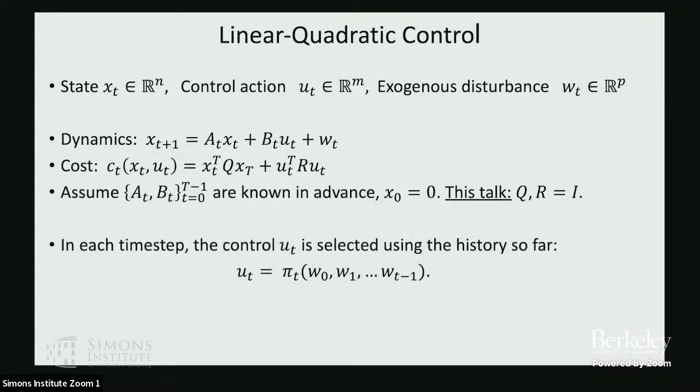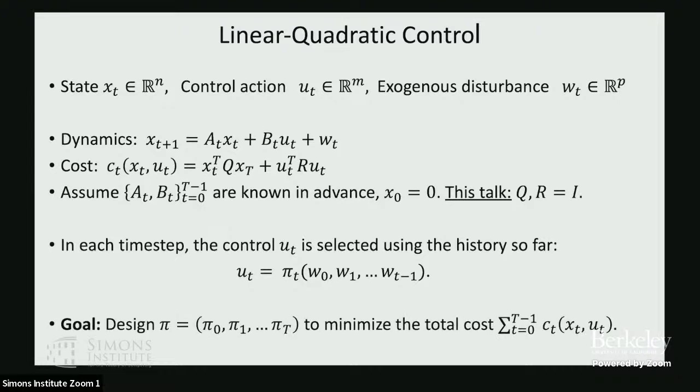And this is an online problem. In each time step, the controller can pick a control action u_t given the history of disturbances observed so far, but it's not allowed to use information about the future, right? So the controller can say, here's what I've observed, and now here's the action I'll pick. This is a little bit like in bandits, where in each round, I pick an arm given the history of losses I've observed so far. But of course, I don't know anything about the future losses. And the goal of the online algorithm is very simple. It's to minimize its cost over all rounds.